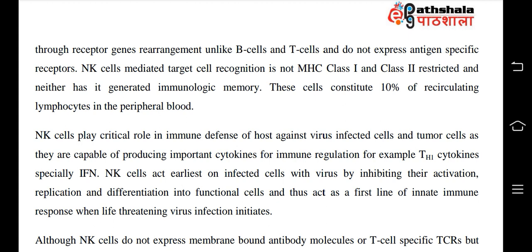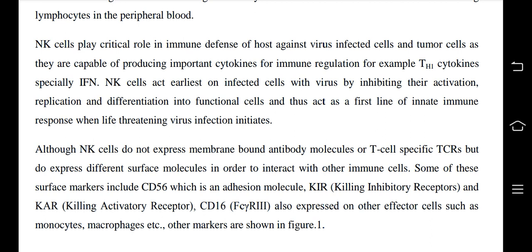NK cells play a critical role in immune defense of the host against virus infected cells and tumor cells as they are capable of producing important cytokines for immune regulation, for example, Th1 cytokines, specifically IFN-gamma. So, NK cells act earliest on infected cells with virus by inhibiting their activation, replication, and differentiation into functional cells, and thus act as a first line of innate immune response when life-threatening virus infection initiates.